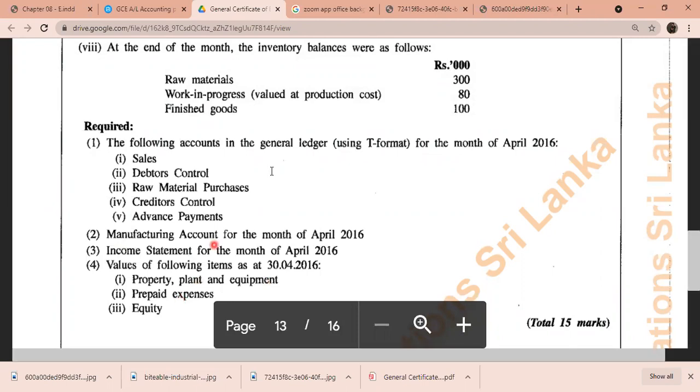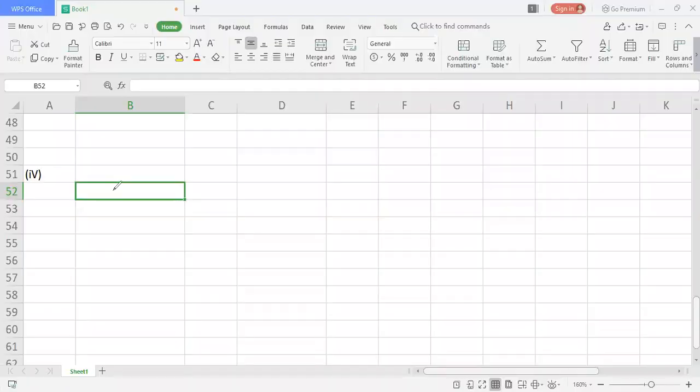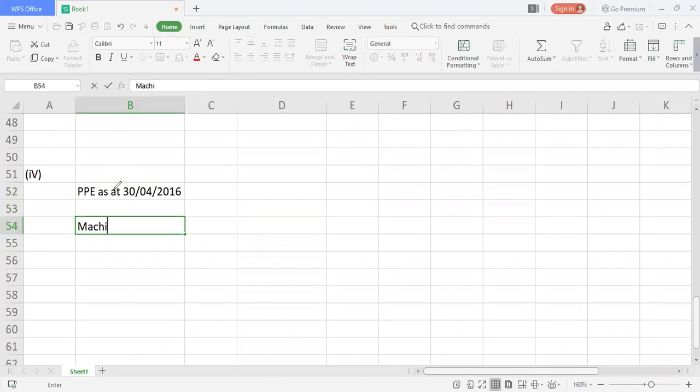It's very easy, guys. We already found out property, plant and equipment. So I'm going to show one by one. PPE as at 30th April 2016, right? How much is the value? We can take the total machine cost. We already found the machine cost; they commenced the business on 1st April.